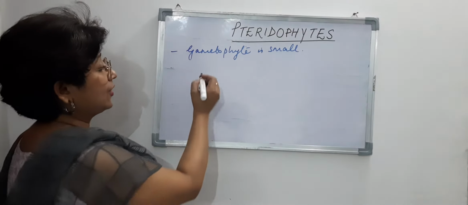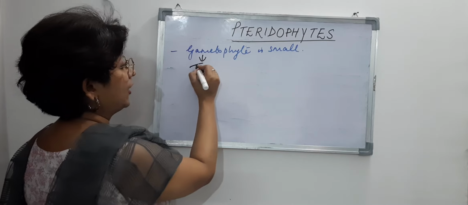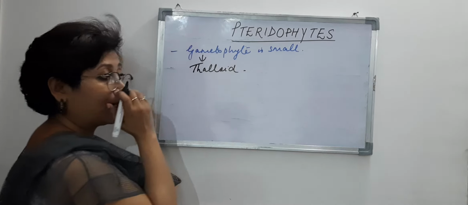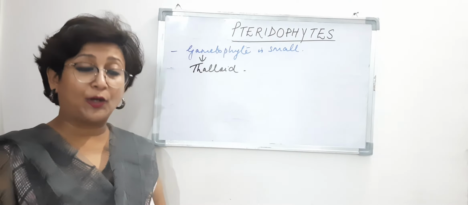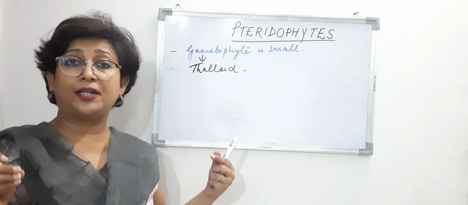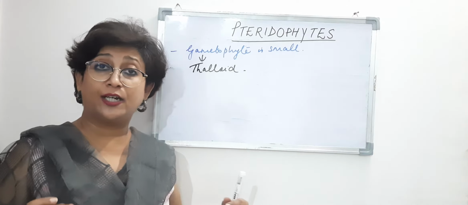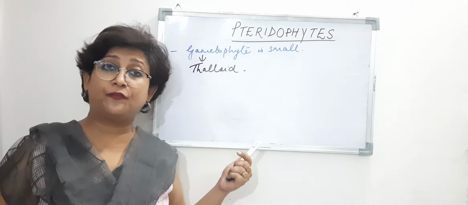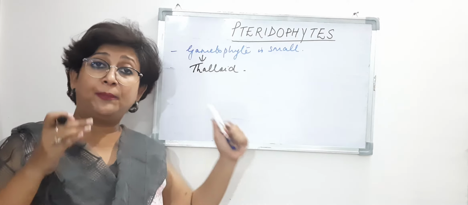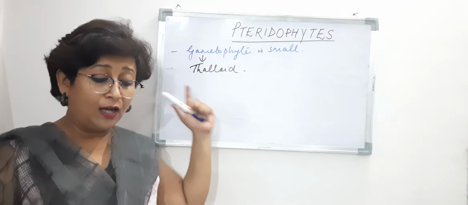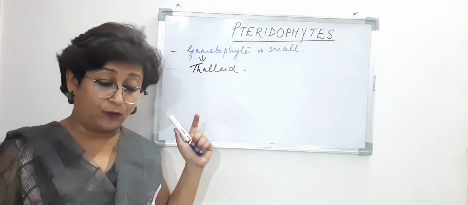So I'll just write here that the gametophyte is thalloid, having a thallus-like body. What is a thallus-like body? A thallus-like body is a body which is not differentiated. So when we are talking about differentiation in plants, what kind of differentiation? A plant body being differentiated into root, stems and leaves. That kind of differentiation is not found in the gametophyte, right?